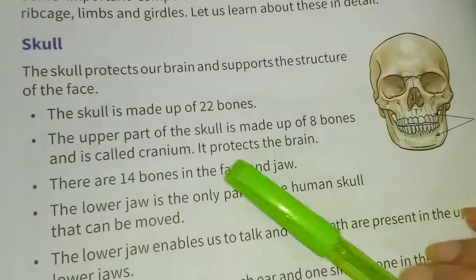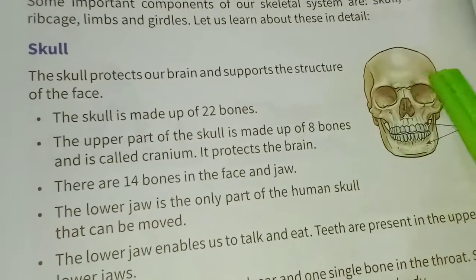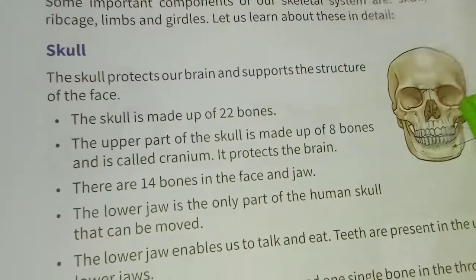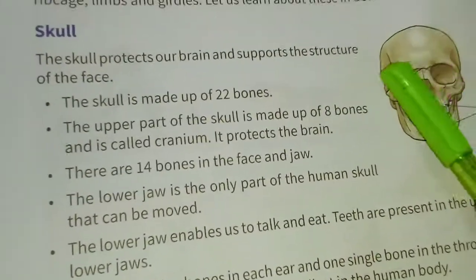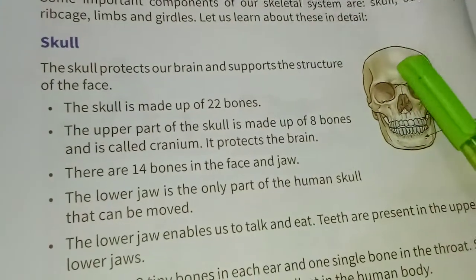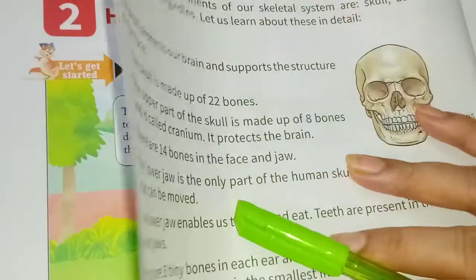The upper part of the skull is made up of 8 bones and is called the cranium. It protects the brain. The brain is here in the skull.